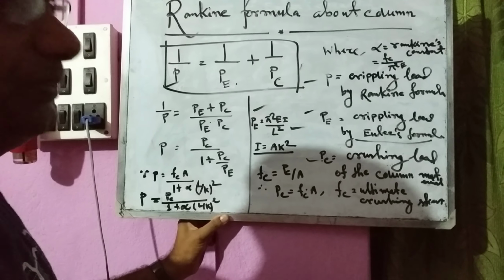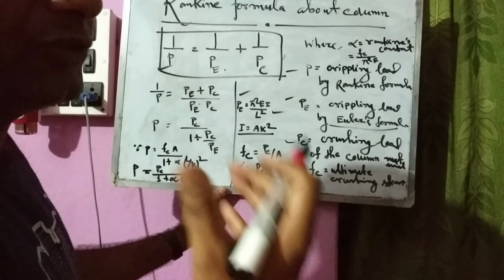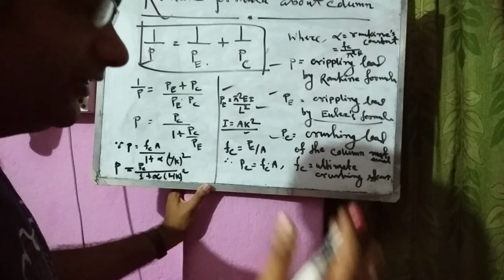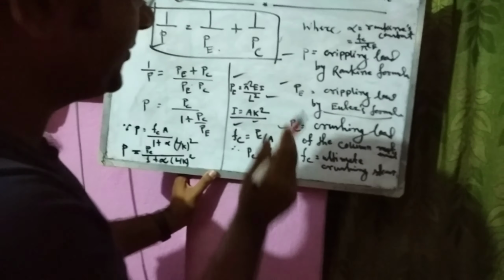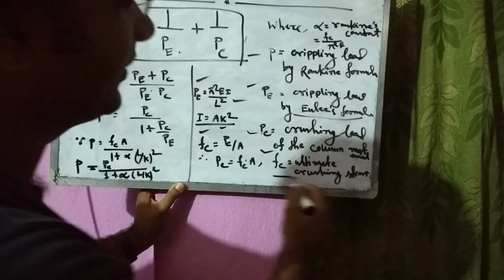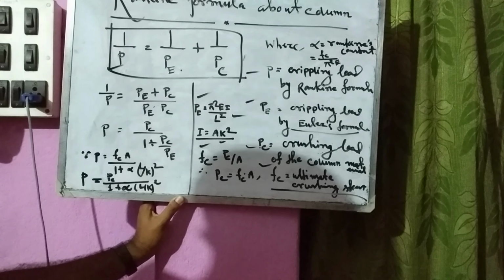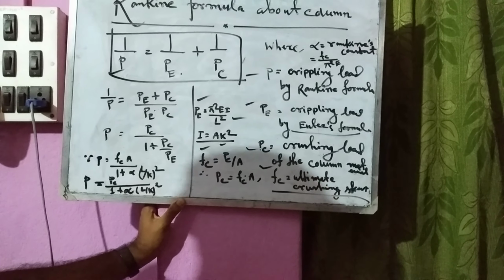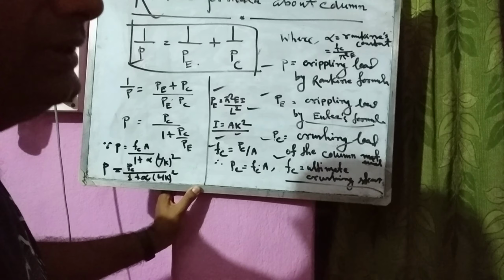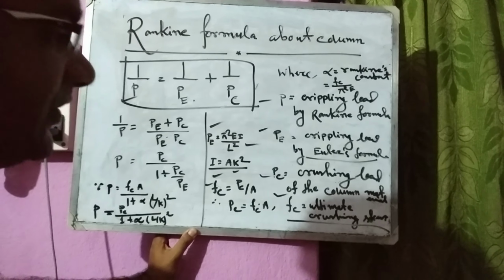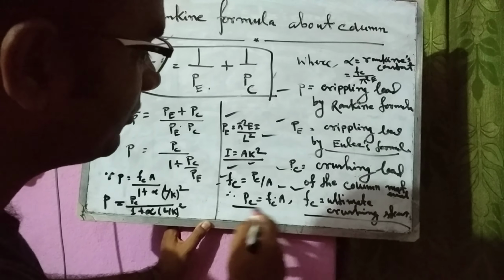I equal to moment of inertia, as I have already told you. A equal to the area, meaning cross sectional area, and K equal to the least radius of gyration, as I told you in my previous lecture. Just come here, that is FC. What is FC? FC is the ultimate crushing stress. From Hooke's law, stress by strain equal to E. But here any stress equals force by unit area. For the ultimate crushing stress, FC equal to PC by A, so PC equal to FC into A.